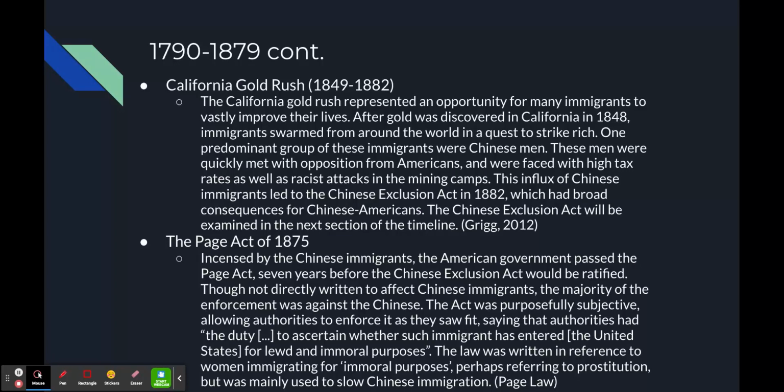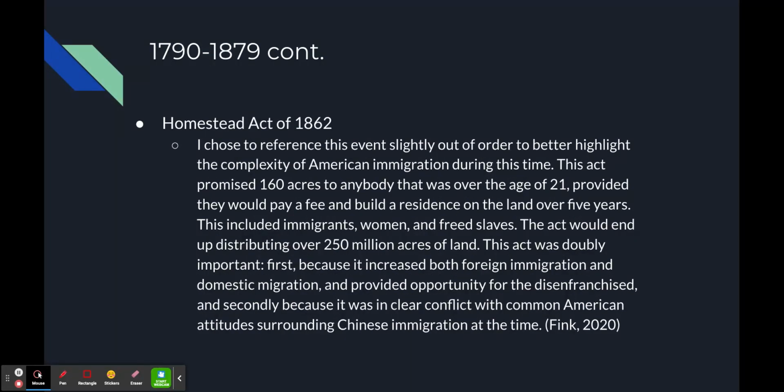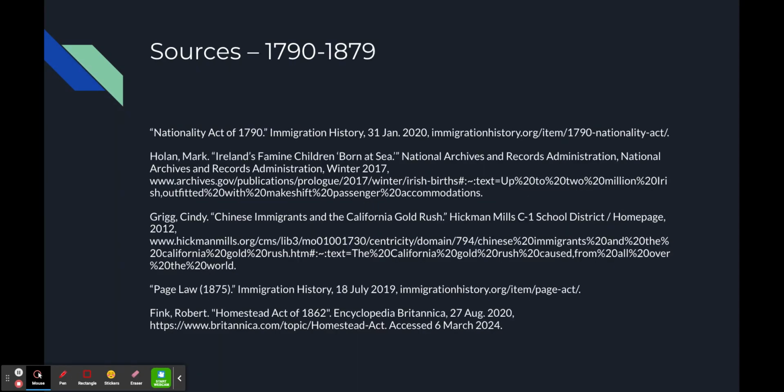First, though, the Page Act was passed in 1875, which was not directly written to affect Chinese immigrants, but this was the main group that this act was enforced upon, and worked to slow immigration from China. The Homestead Act we're not going to focus on as much, but this happened in 1862, and it promised land to people that would promise to build a house on these lands.